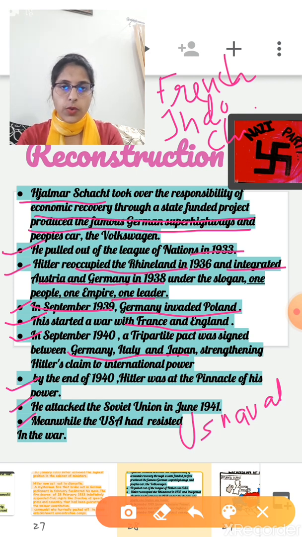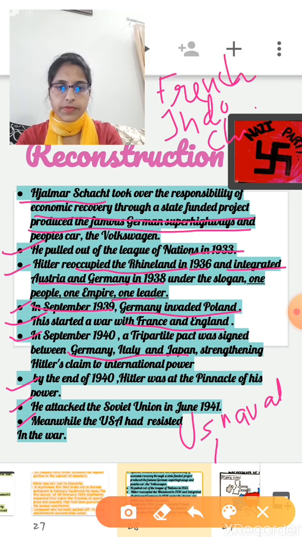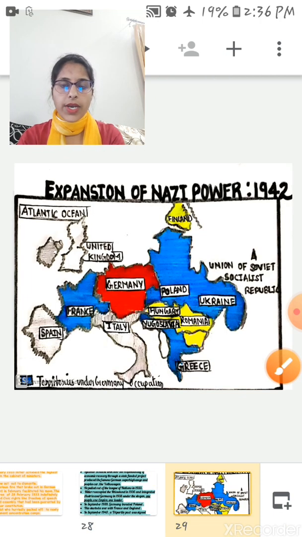So finally the US entered the Second World War, and the war ended in May 1945, with Hitler's defeat and the US dropping of the atom bomb on Hiroshima in Japan. Okay, now just look at this map.